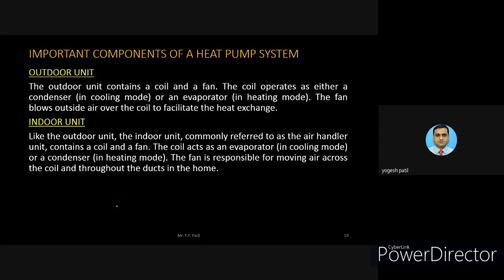Indoor unit, like the outdoor unit, is commonly referred to as the air handler unit. So the internal unit is an air handler unit, which contains a coil and fan. Again the same thing, coil and fan are there in the internal unit also. The coil acts as an evaporator, the opposite thing. Now you can see the internal coil in cooling mode acts as an evaporator coil, and in the other season it acts as a condenser coil.